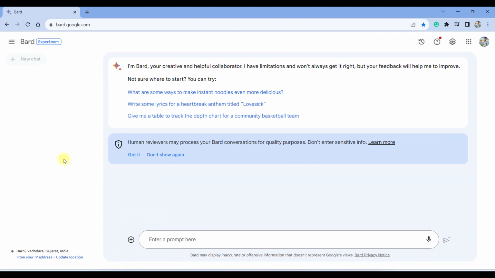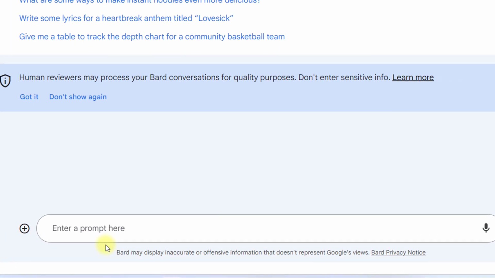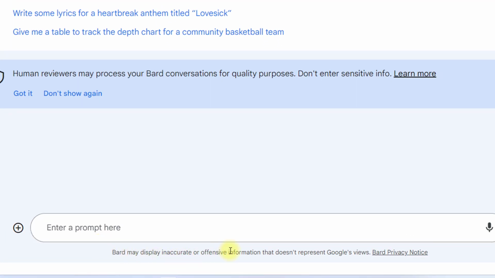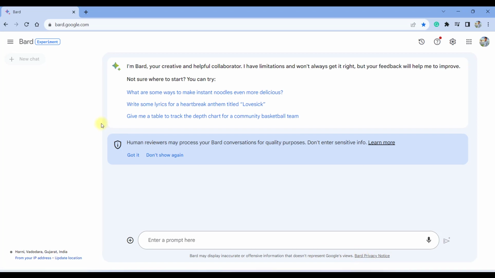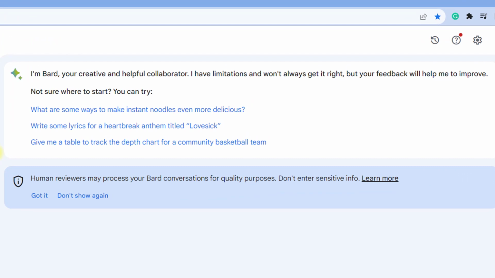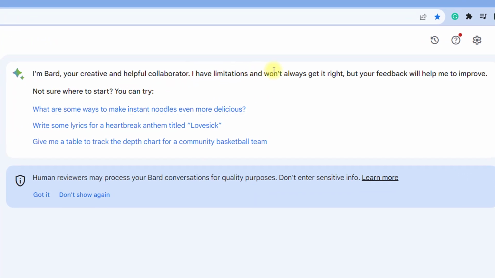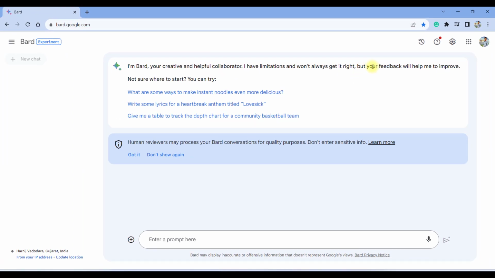So here is the home page of Google Bard, which says that Bard is an experiment, and hence Bard may display inaccurate or offensive information that doesn't represent Google's view. You can always go to this link of Bard privacy notice and have a look at it before you use Google Bard. Also, Google Bard AI chatbot is under experiment and hence it has limitations and won't always get things right. But your feedback will always help Google Bard to improve.